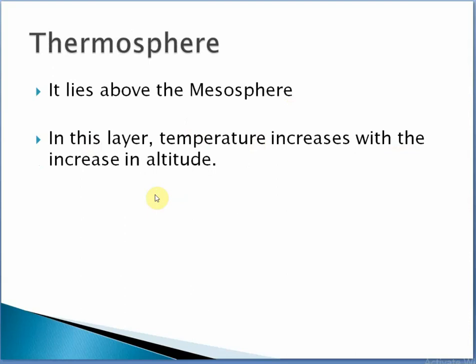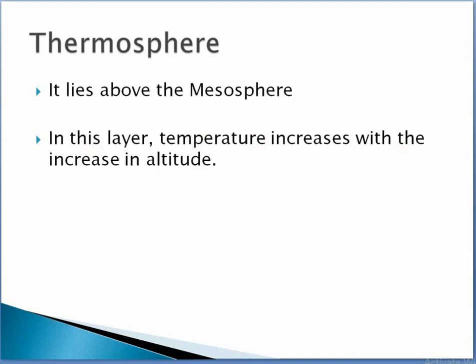So dear student, we have read about the layers of the atmosphere. What were the layers of the atmosphere? At first we read about the troposphere. Then we talked about stratosphere. After that we discussed mesosphere, and then the thermosphere. To keep this in mind, the atmosphere is divided into four layers. First one is troposphere, second one is stratosphere, third one is mesosphere, and the fourth one is thermosphere.